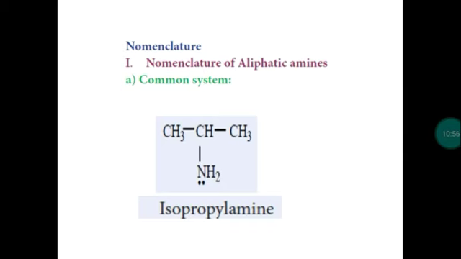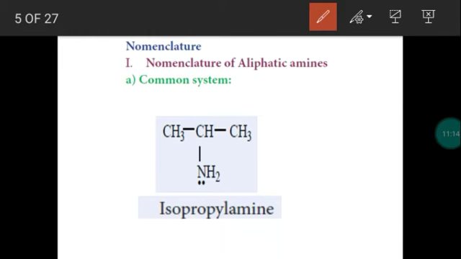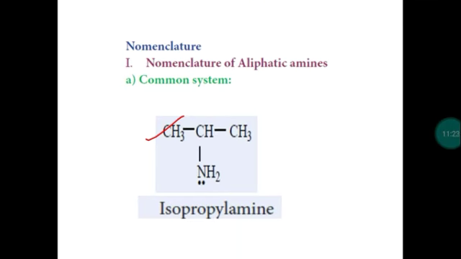We may follow the order of the compounds given in the book. First one, consider CH3CH(NH2)CH3. For this, a common name can be given. For that, we have to identify what type of alkyl group is bonded with the functional group. This belongs to isopropyl or secondary propyl. So the common name is isopropylamine.